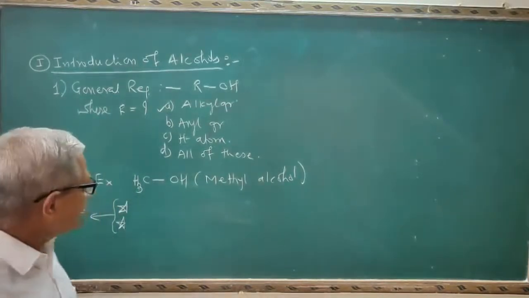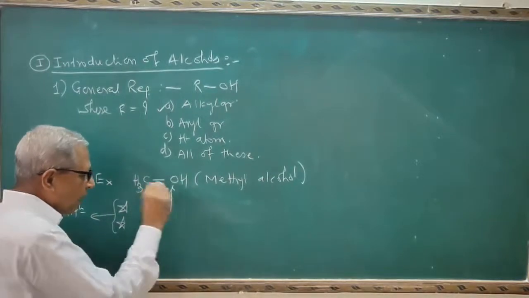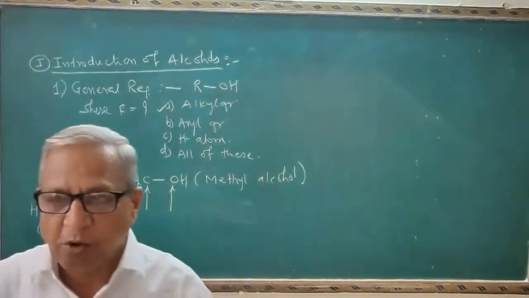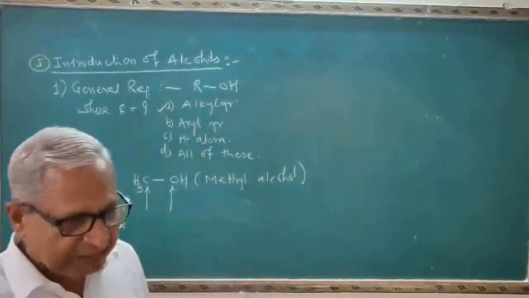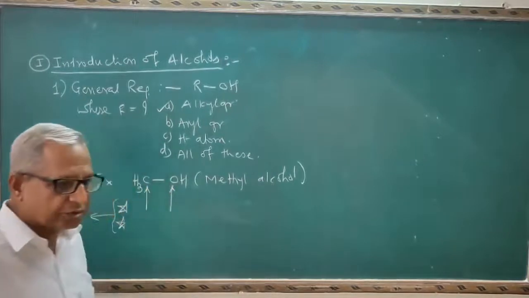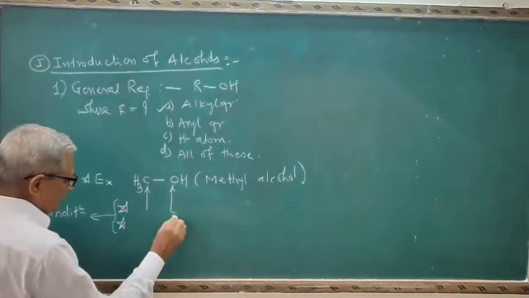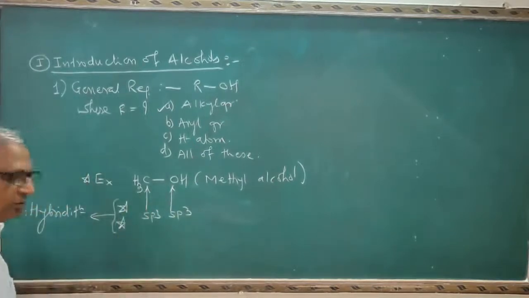The first question: the hybridization of the carbon atom and oxygen atom is same or different? The answer is, hybridization of both carbon as well as oxygen is same, and that hybridization is sp3 hybridization. These are the two important questions in this case.